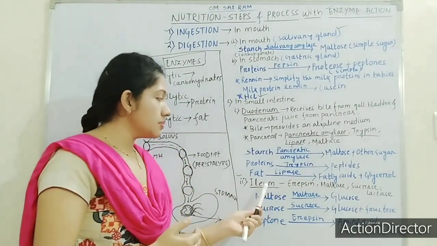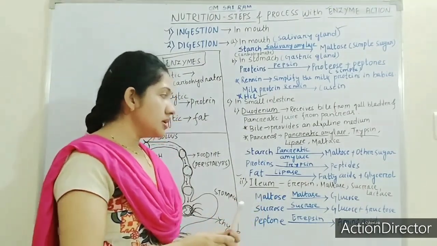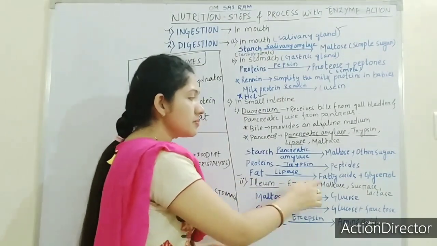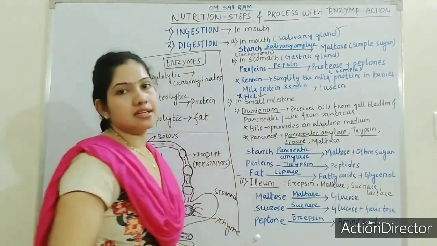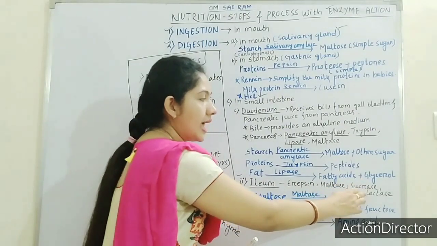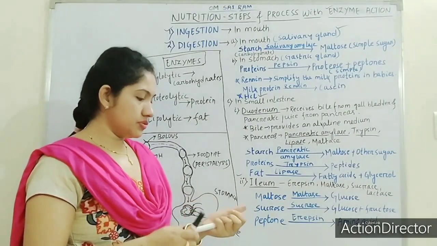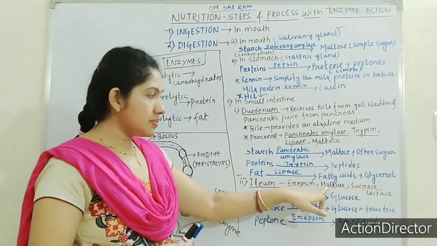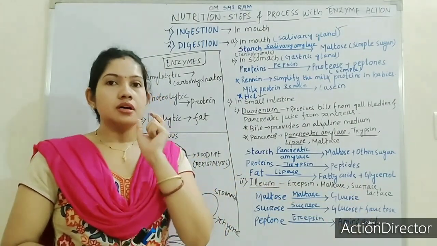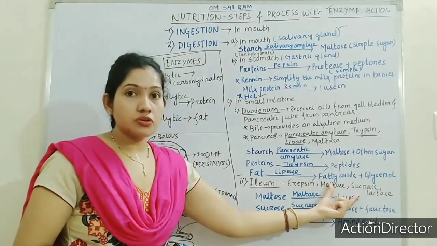Remember, in the jejunum there will be no enzyme action. Next, the enzyme action will be in the ileum. So what happens in the ileum? In the ileum, some enzymes act. What are the enzymes? Erepsin, maltase, sucrase and lactase. Don't get confused by the names maltase, sucrase, lactase. I am just explaining a short topic to you so that you will not have confusion on this.